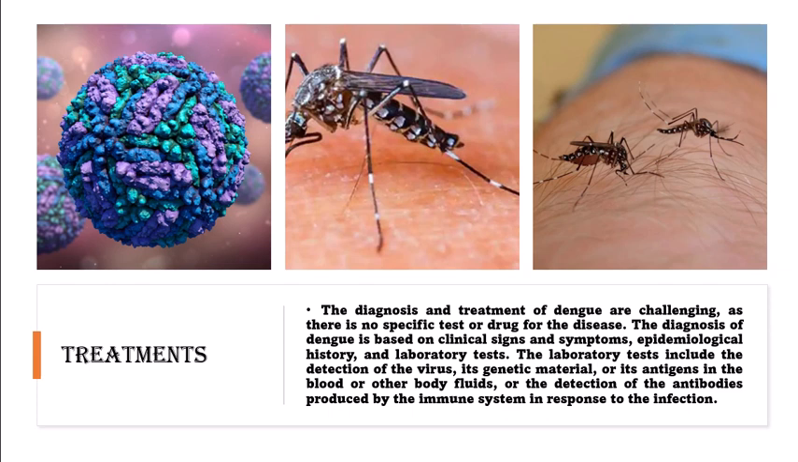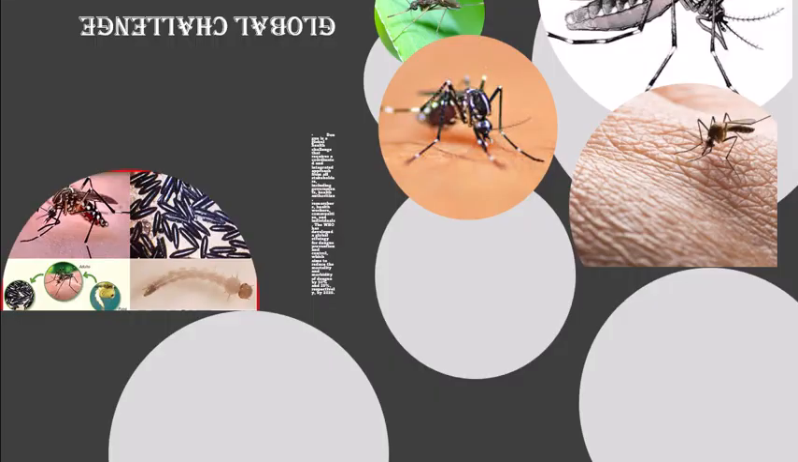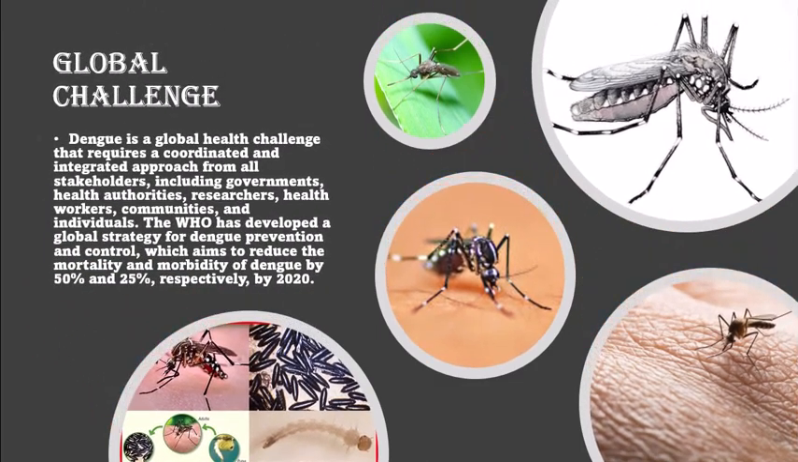The vaccine is also not recommended for pregnant or breastfeeding women, people with weakened immune systems, or people with severe allergic reactions to any component of the vaccine. The vaccine is effective in reducing the incidence and severity of dengue, but it is not a substitute for vector control and personal protection. Dengue is a global health challenge that requires a coordinated and integrated approach from all stakeholders,